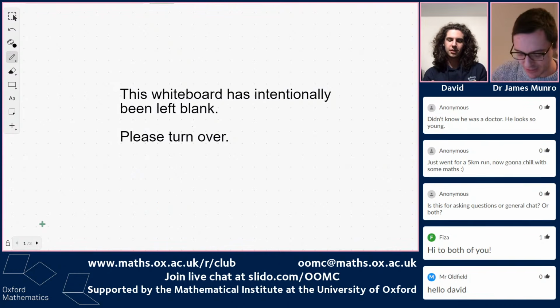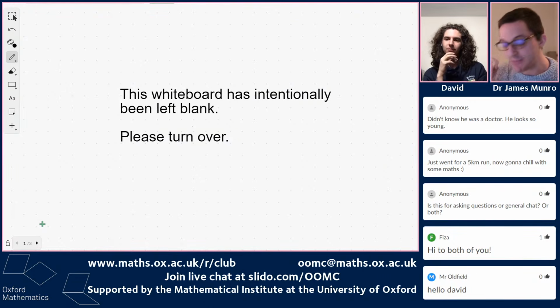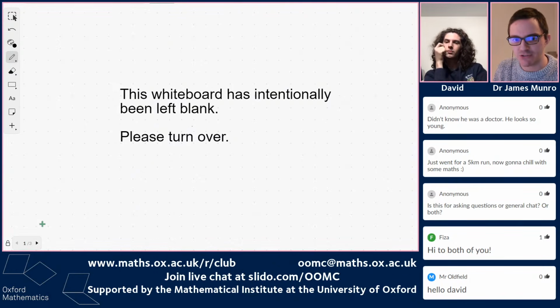So quick note before I give the math question to David about where I got this from. This year we set an extra little math-like question paper for a few candidates at interview. Some people missed the math, but we shortlisted them anyway, and we gave some people the chance to do an extra bit of math. That meant writing some extra questions, just like we write normal math questions. I'm going to show you some of these today.